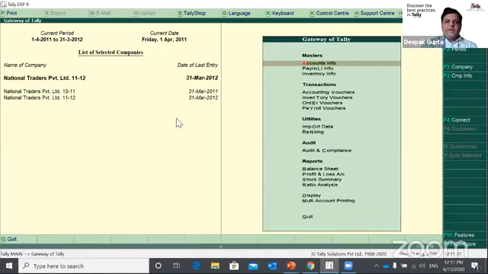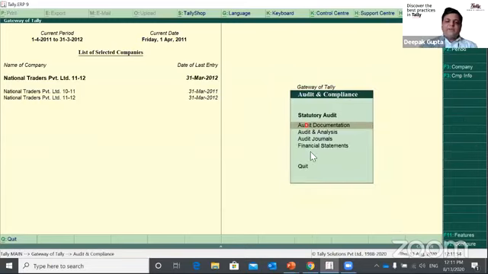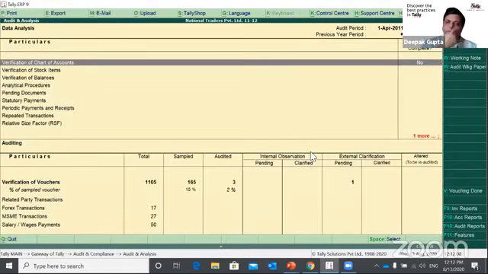So we open both of the data along with Tally, and now when you enable the security option in your data, which we have seen in the previous section, you'll be able to see this menu, Audit. If you have not enabled that security option, you would not be able to see this particular menu in your Gateway of Tally. So to enable this feature, you need to turn on the audit security feature in your company information. Now what we'll be focusing on today is the audit and analysis part under audit and compliances, which is looking at your data and analyzing your data using the audit tool.